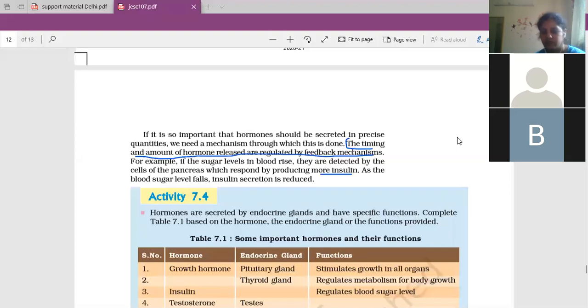Yes, ma'am. Good. Any doubt again in this chapter? Ma'am, are all diseases caused by hormones chronic diseases? Not always. When hormones are not at a proper level, with more or lesser secretion, yes, it causes a problem. But not all diseases are due to a change in hormones. There are other causes also. Hormones are not the only cause of a particular thing.